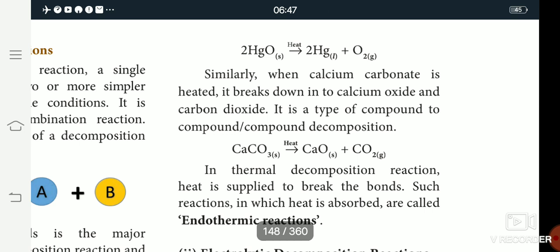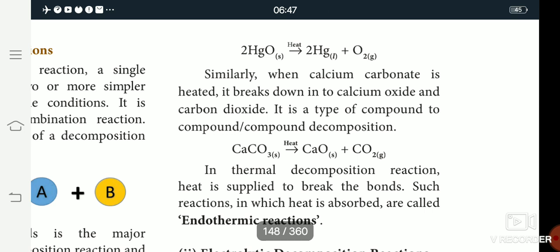The next example is calcium carbonate. When calcium carbonate is heated, it breaks down into calcium oxide and carbon dioxide.